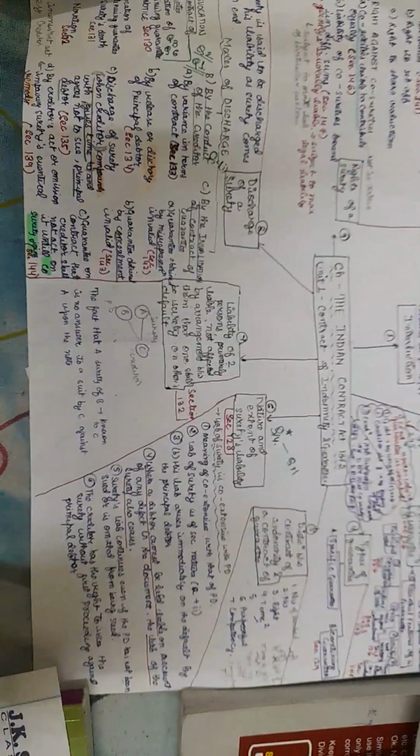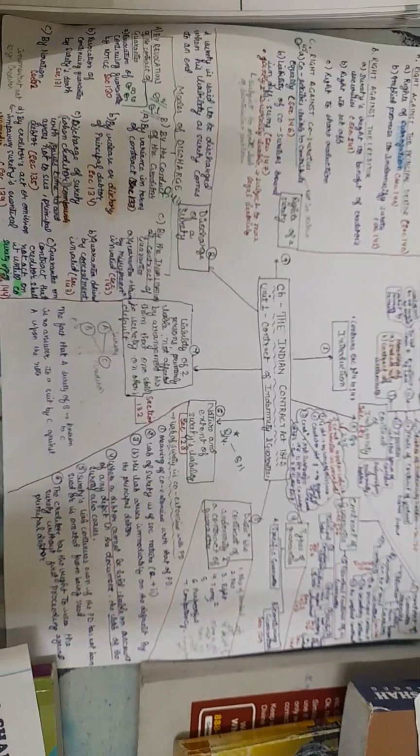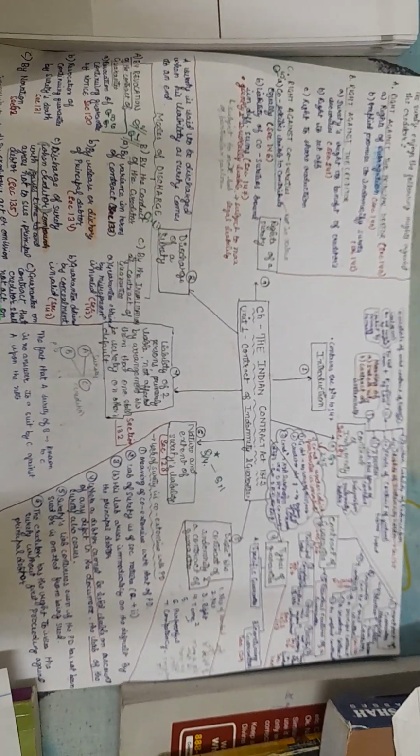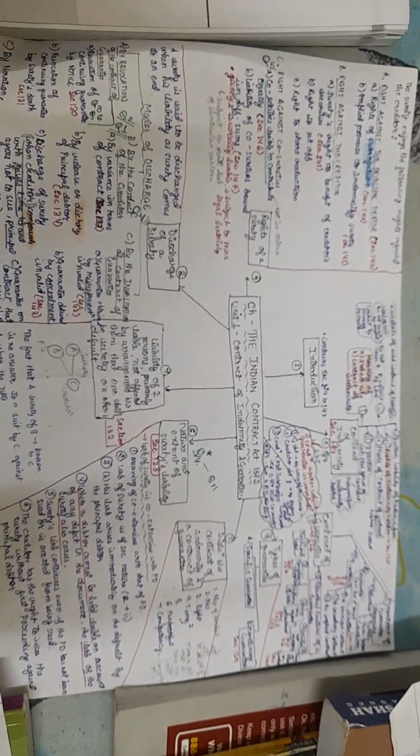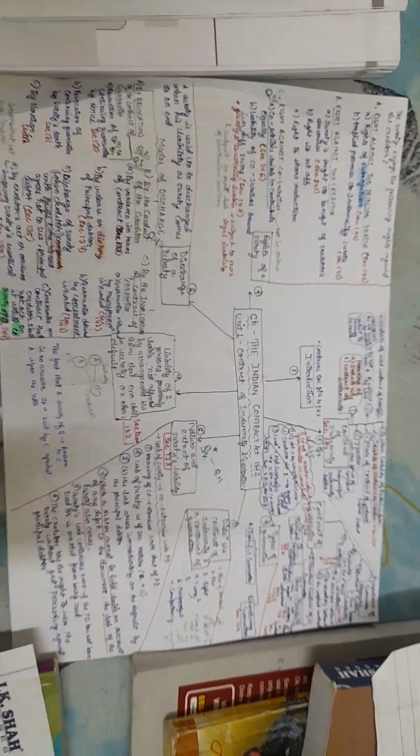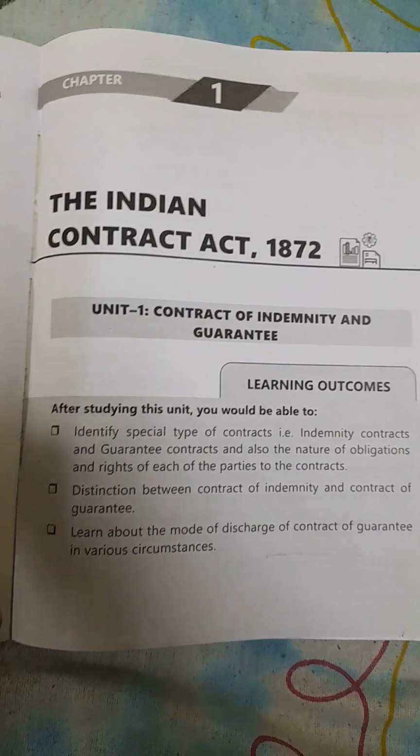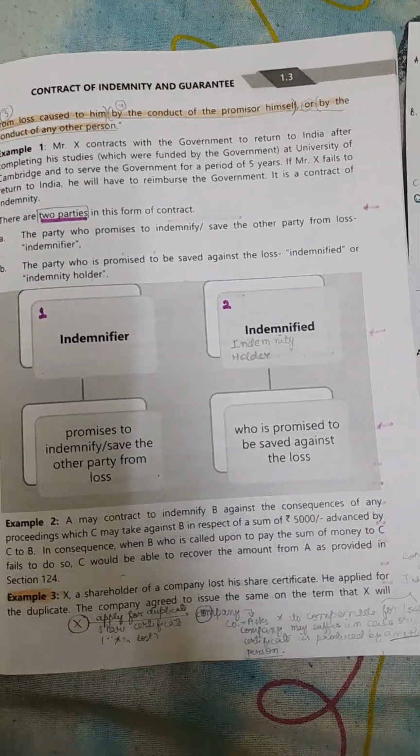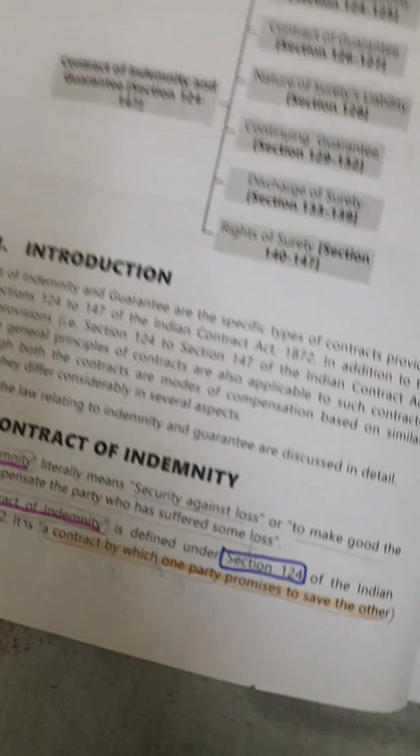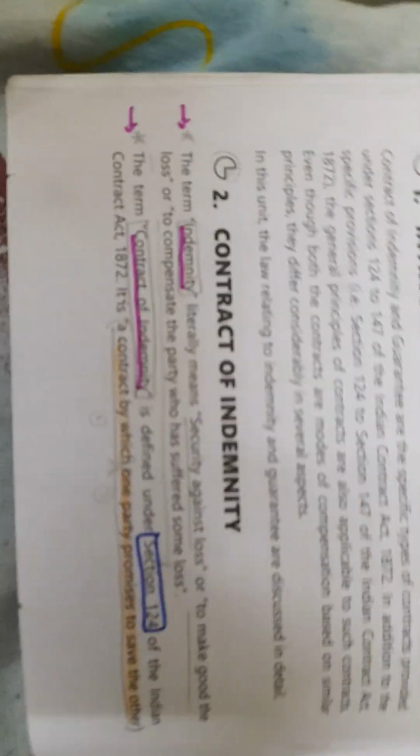Here I have prepared a flow chart using the same topics which are available in the ICAI module. This helps us to have the key pointers at a glance. So let us start with the very first topic, that is contract of indemnity. So what is contract of indemnity?